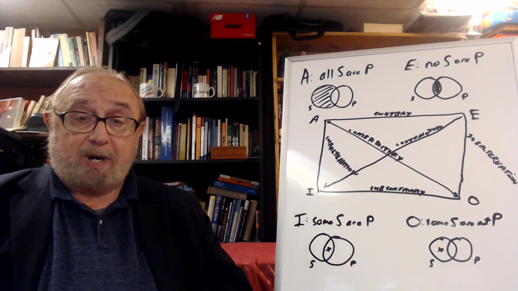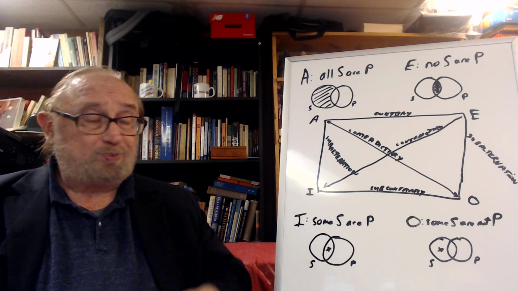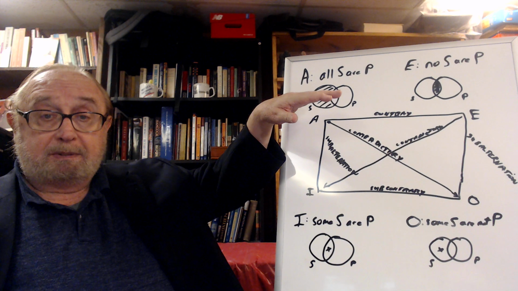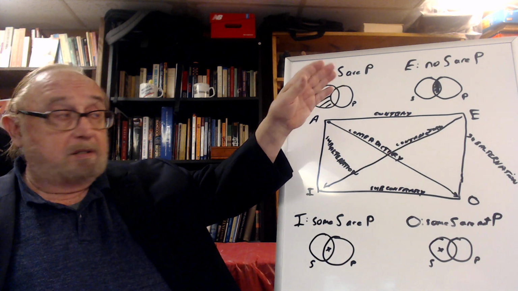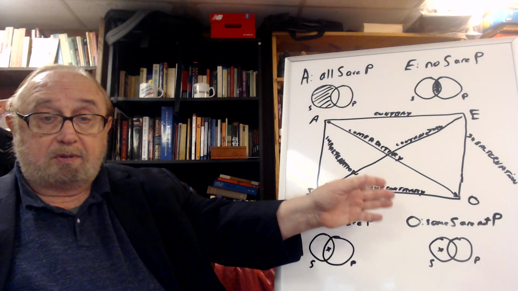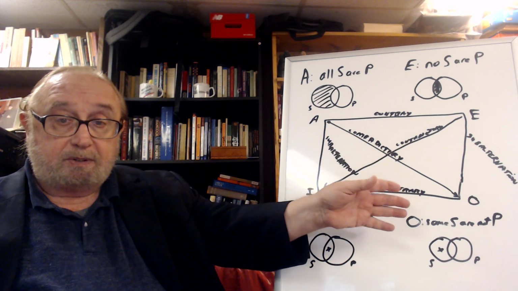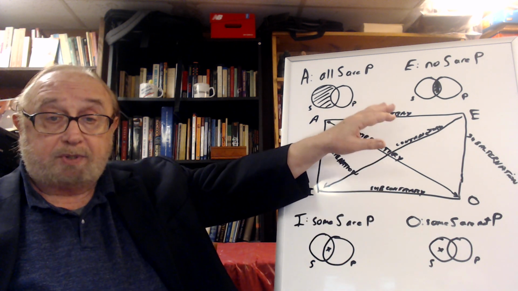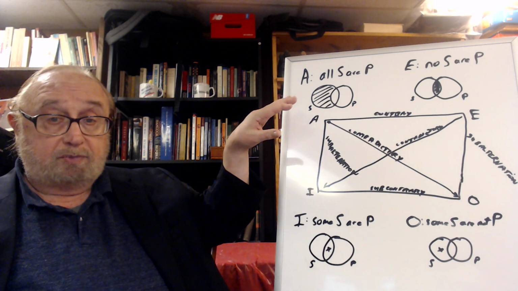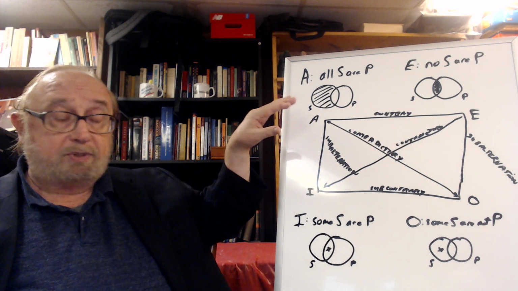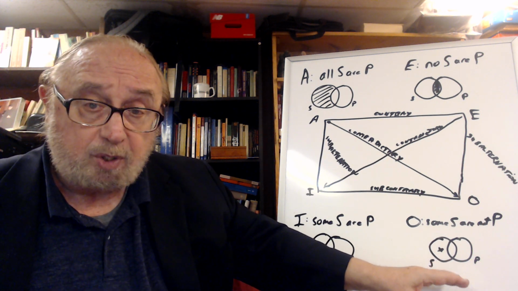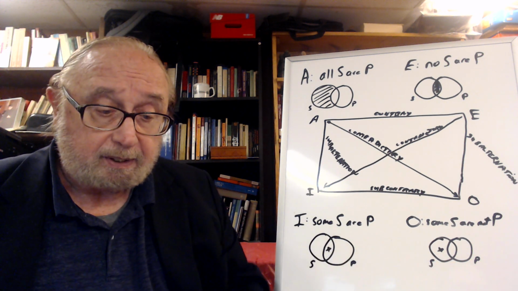So we can summarize this by saying universal statements distribute the subject, and negative statements distribute predicates. That's why the E is both universal and negative. It distributes both subject and predicate. The A is just universal, affirmative, and distributes the subject. And the O is particular, negative, and so it distributes only the predicate.